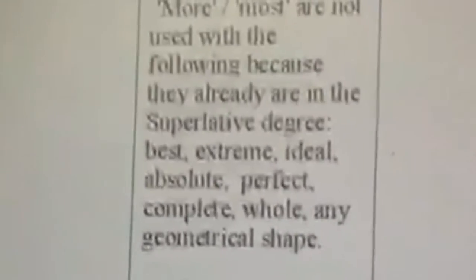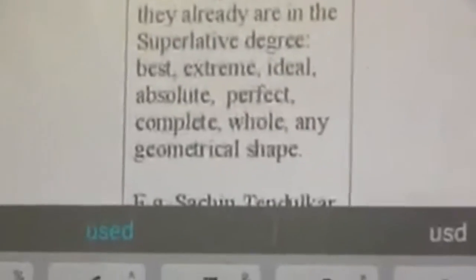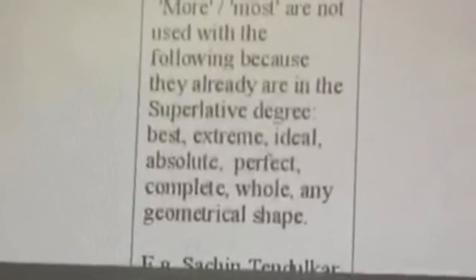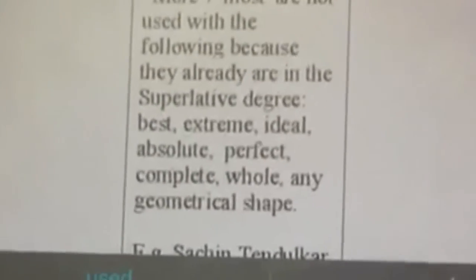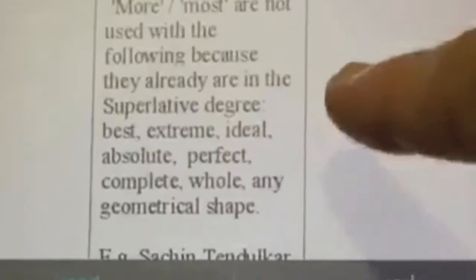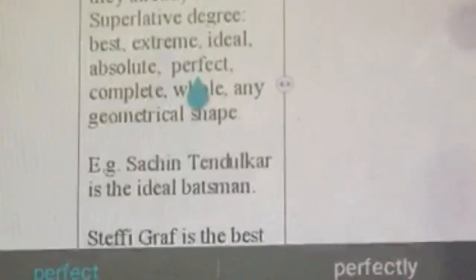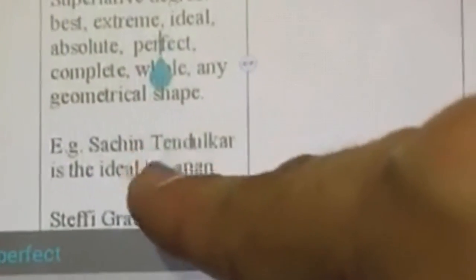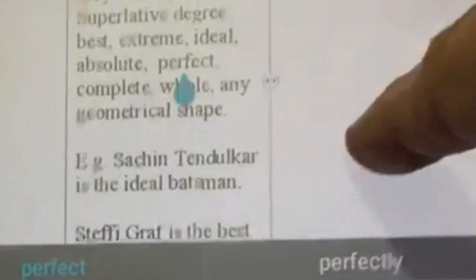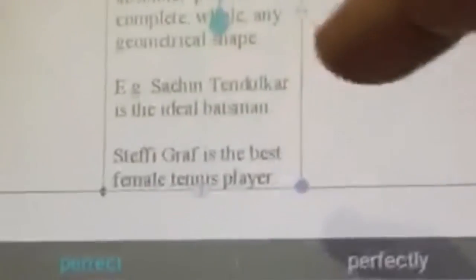Now, the last rule is basically there are some adjectives where we don't use the comparative degree more or the superlative degree word most. Why? Because these adjectives are already in the superlative degree. For example, best, extreme, ideal, absolute, perfect, complete, whole, any geometrical shape. For example, round, square, etc. For example, Sachin Tendulkar is the ideal batsman. Steffi Graf is the best female player.